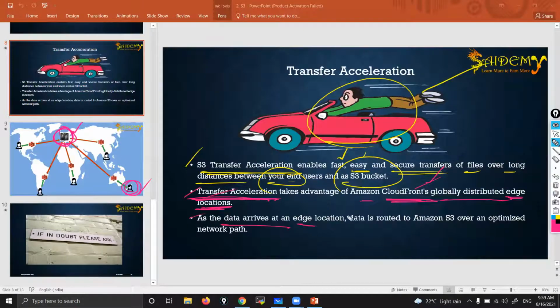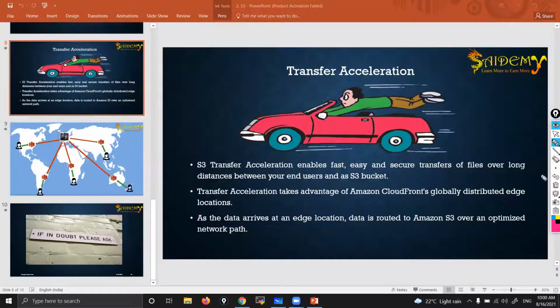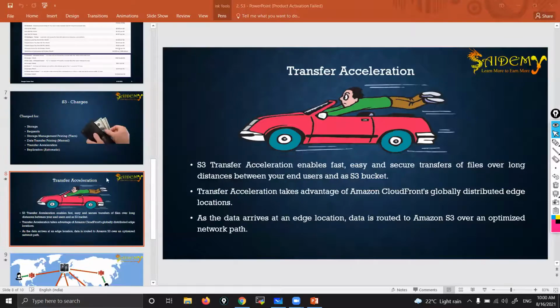As and when data arrives at the edge location, the data is routed to the S3 bucket over an optimized network path. That means high-speed dedicated internet bandwidth lines are there. So the data will be routed through those lines. That's why it is pretty fast. That is what transfer acceleration is.